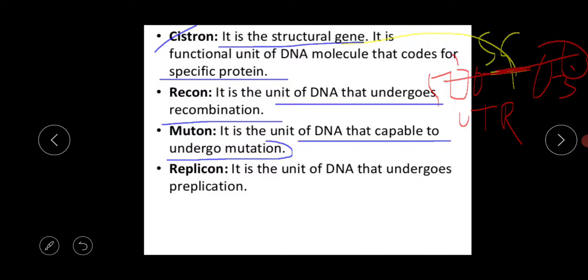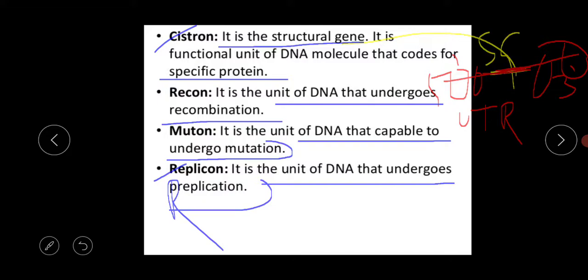We have already discussed mutation in chapter 5, where you saw that DNA undergoes mutation and it can lead to some lethal disease or infection. And the last is the replicon. It is the unit of DNA that undergoes the replication process.